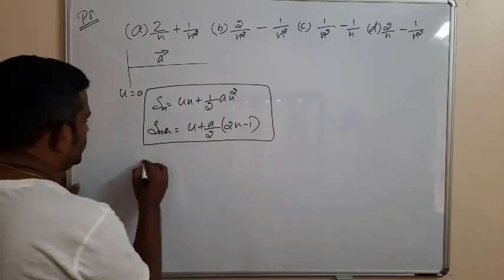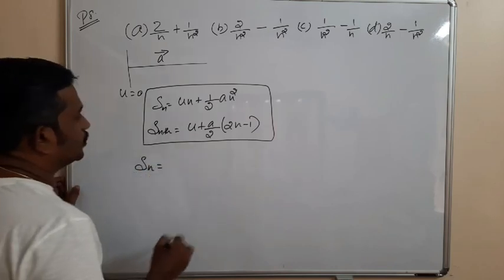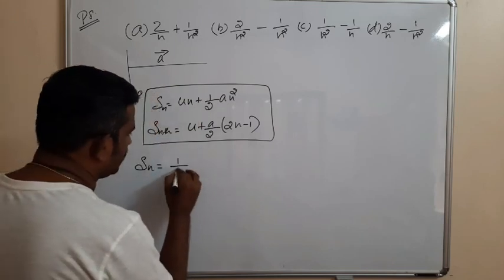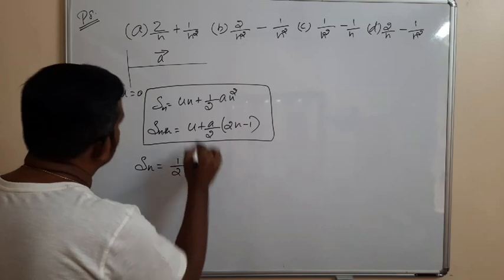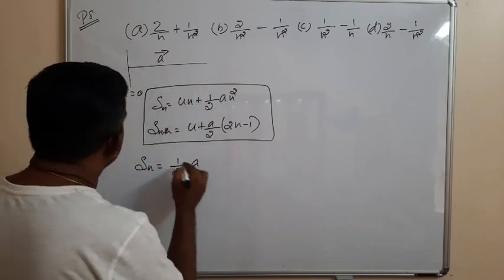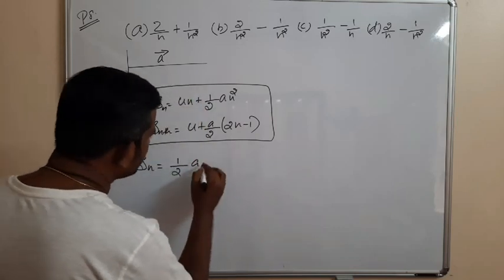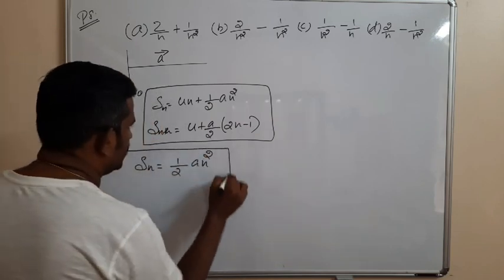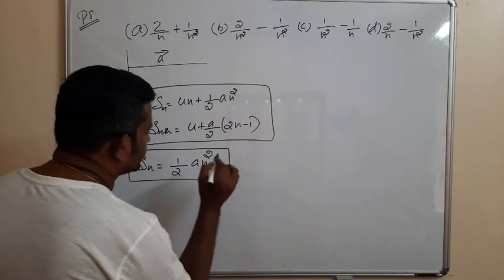Okay, so here what is the initial velocity? u is equal to 0, then half a n square, since it is moving with the uniform acceleration a for n seconds. So this is the distance covered in n seconds.